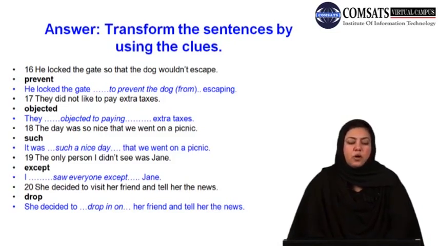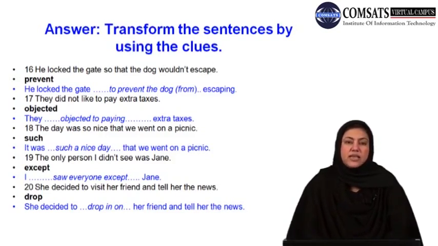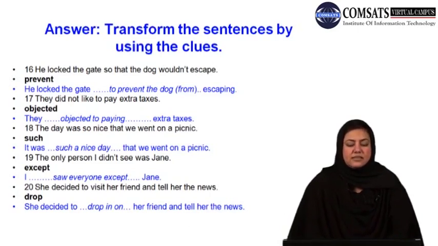The transformed option for this sentence by using such can be, it was such a nice day that we went on a picnic. The 19th sentence that is given here is, the only person I did not see was Jane. And the correct answer by using except can be, I saw everyone except Jane. The last sentence on the slide states, she decided to visit her friend and tell her the news. And the correct option when you transform it by using drop is, she decided to drop in on her friend and tell her the news.